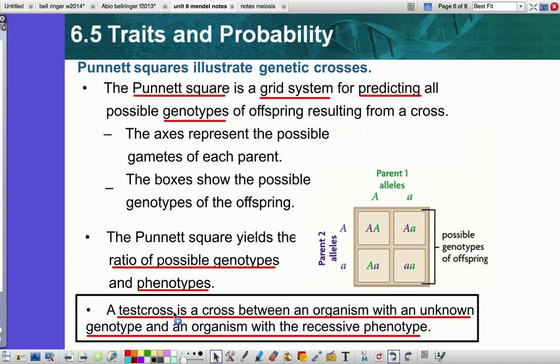Okay. And we do a test cross, which is a vocabulary word. We do a test cross when we don't know one of the parents' original genotypes. What we do is we mate that parent with a known recessive, because that's always expressed in the recessive form. In this case, it would be mating somebody who was blonde with someone who is brown, and seeing, are they brown homozygous or are they brown heterozygous? I'm going to let that one play out as a bell ringer this week, or shortly after spring break. So we'll see how that plays out in that kind of a test cross.